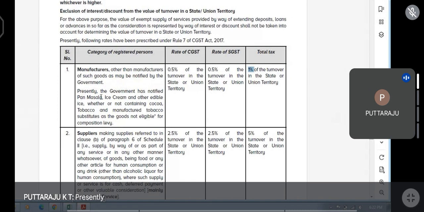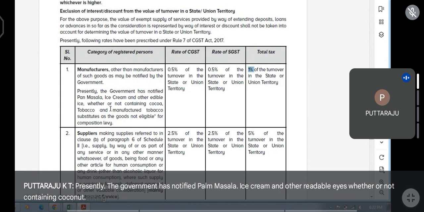Presently, the government has notified pan masala, ice cream and other edible ice, whether or not containing cocoa, and tobacco and manufactured tobacco. P, pan masala. A, aerated water. They have not given that here. Okay.